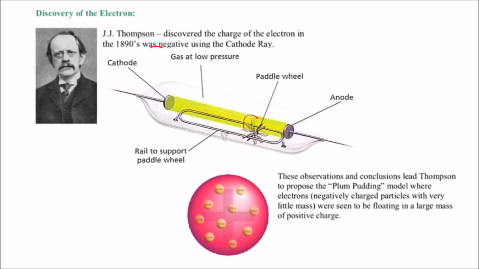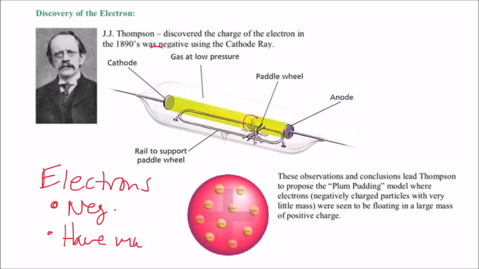Okay, so he figured out two main things, and these are the things that you need to know. Okay, that electrons are negatively charged and have mass. Those were the two main outcomes of the cathode ray tube experiment. So you need to associate J.J. Thompson with the cathode ray tube experiment and know that he discovered electrons are negative and have mass.